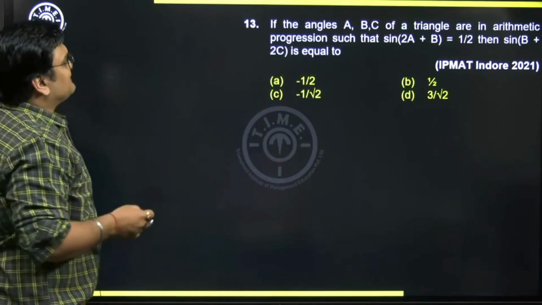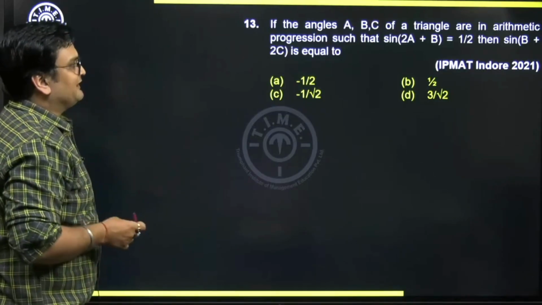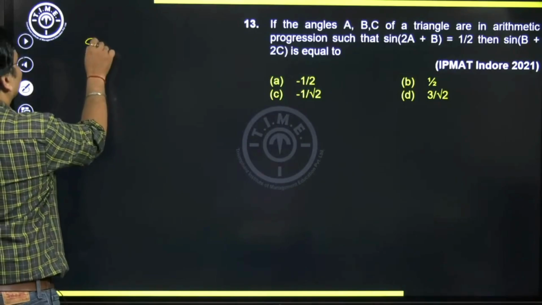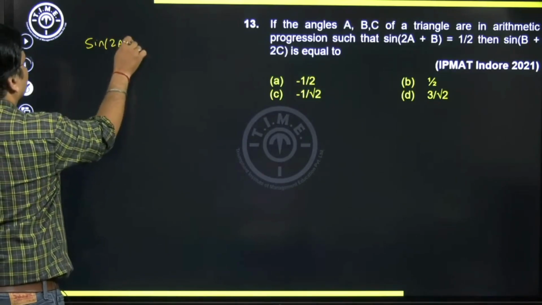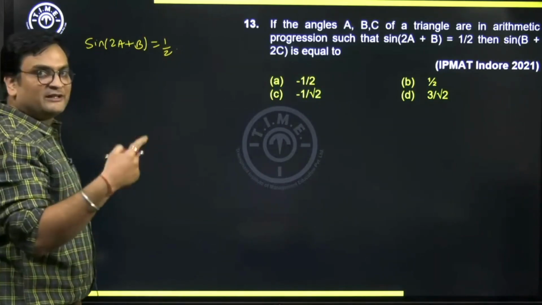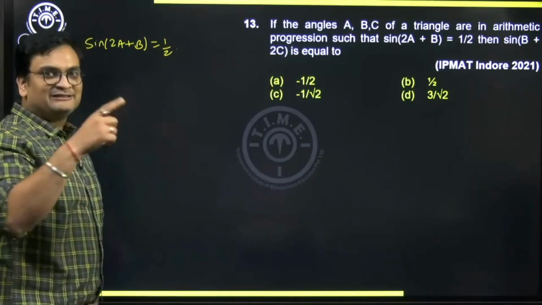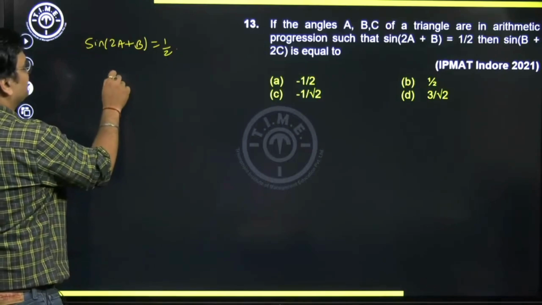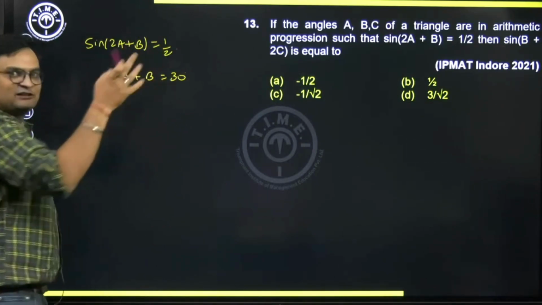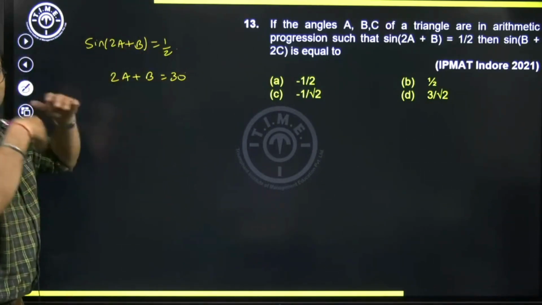Okay, let's go for this. If the angles A, B, C of a triangle are in arithmetic progression such that sine of 2A plus B is half. So we know sine of what angle is half, right? So we know sine 30 is half. So can we conclude here 2A plus B must be 30 degree? That's one very direct conclusion that one may make, not looking at the other conditions.